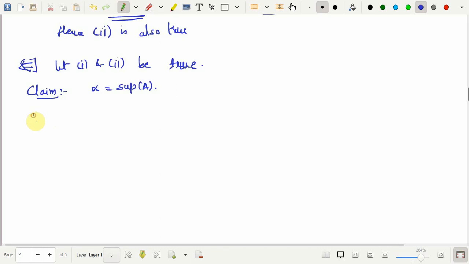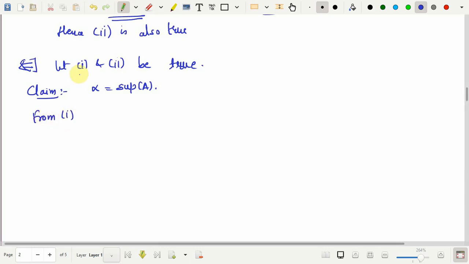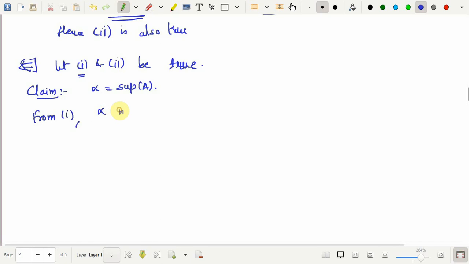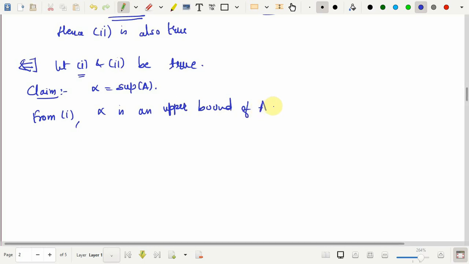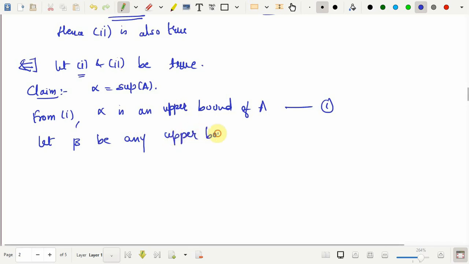So from 1, which we have assumed, alpha is an upper bound of A. So the first part of the definition is proved, so I will call this 1. Okay, now to show the next part. So for that what I will do, exactly, I have to show that any upper bound of A has to be greater than or equal to this alpha. So for that I will choose any upper bound, let beta be any upper bound of A.